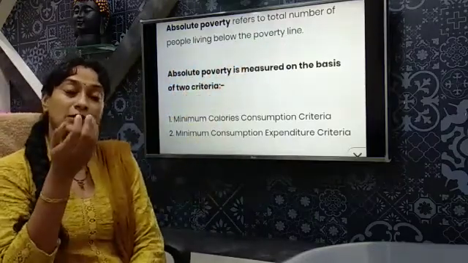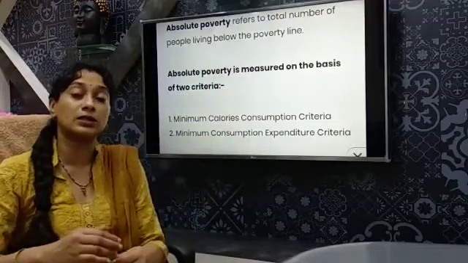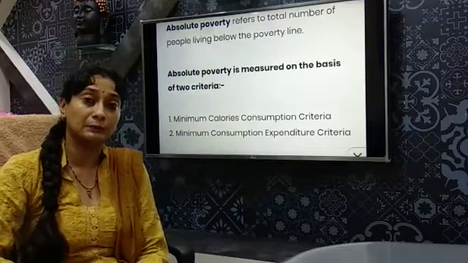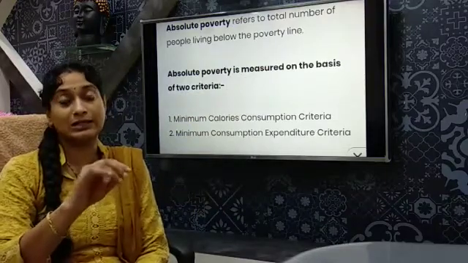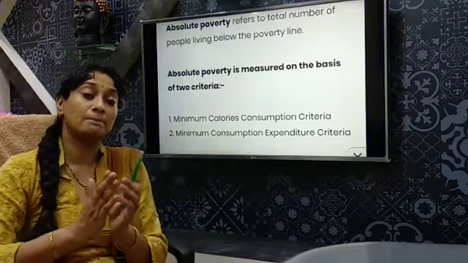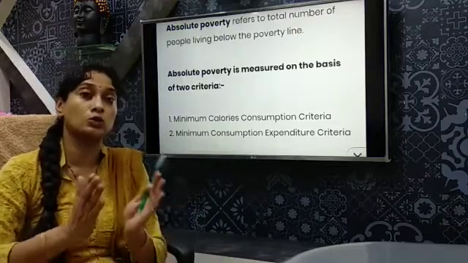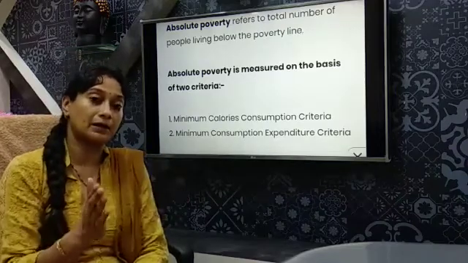Now, in order to understand who are the people living below the poverty line, we need to understand first what the poverty line is. The poverty line is a hypothetical line. It's an imaginary line which divides the people of an economy into two sections, that is APL and BPL.